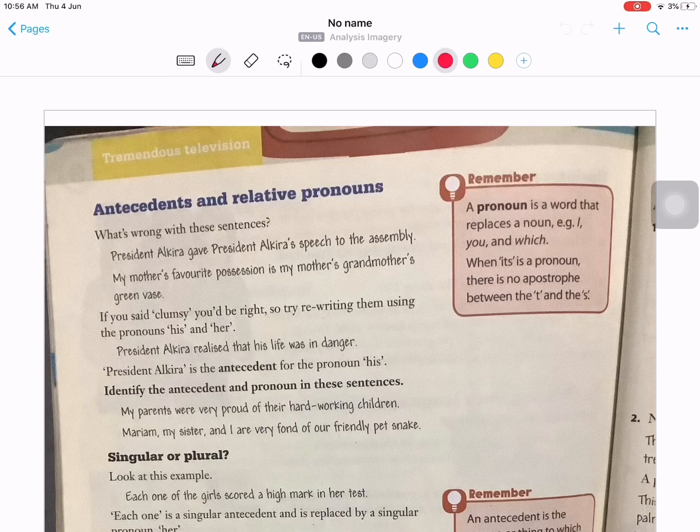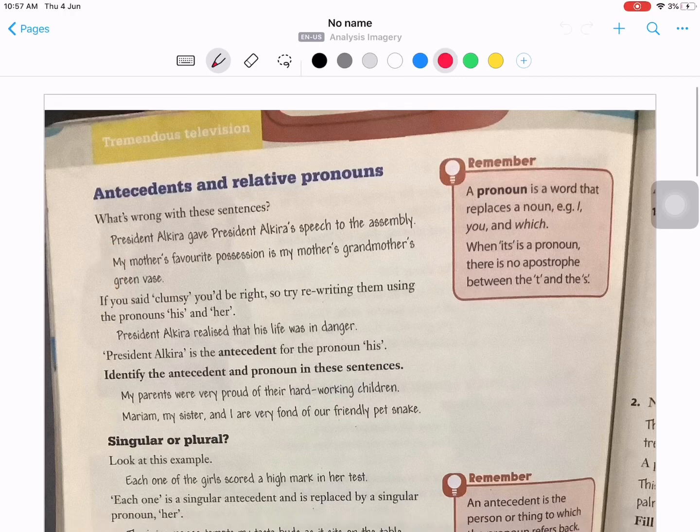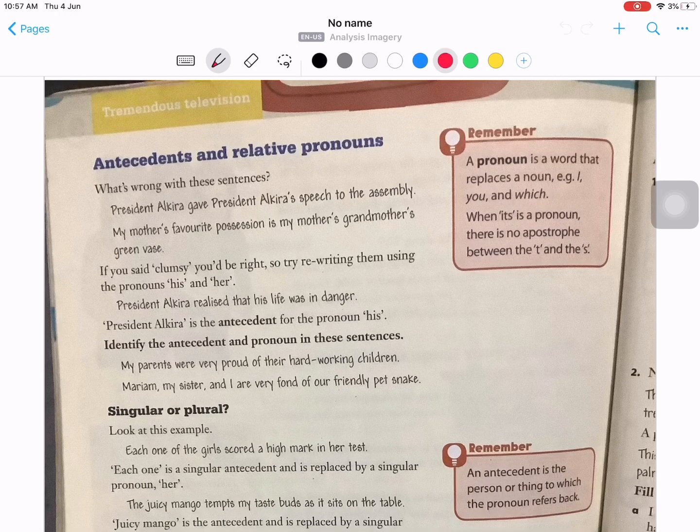So her and his over here are considered pronouns, and the subject you are referring to before mentioning the pronouns is called the antecedent. If you said the original sentences were clumsy, you'd be right. Try rewriting them using the pronouns his and her. President Alkira is indeed a guy. So President Alkira is the antecedent for the pronoun his.